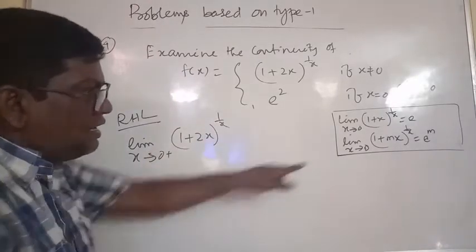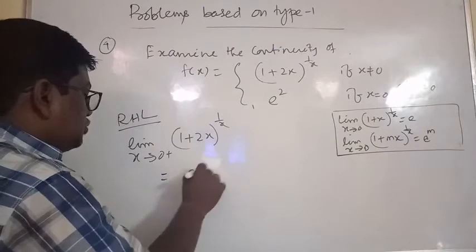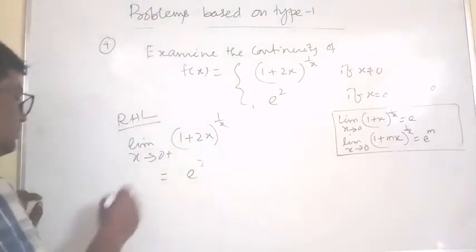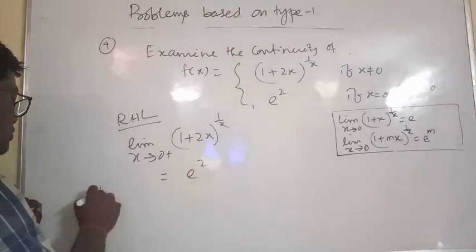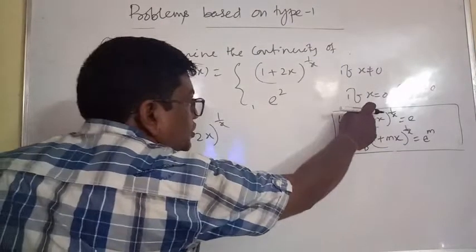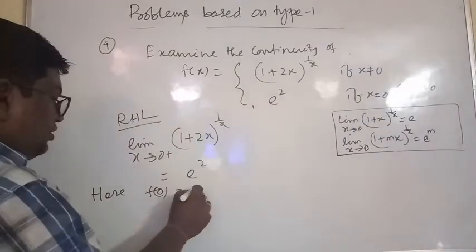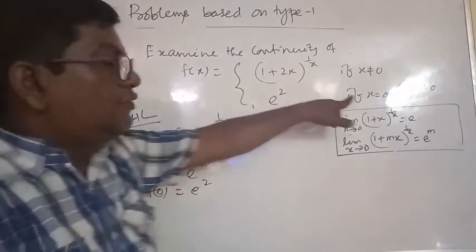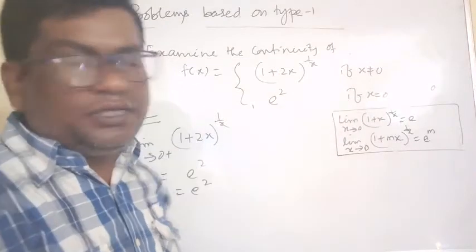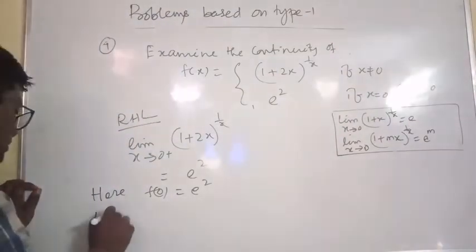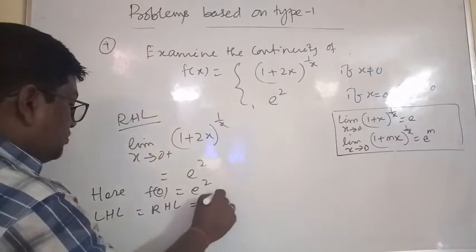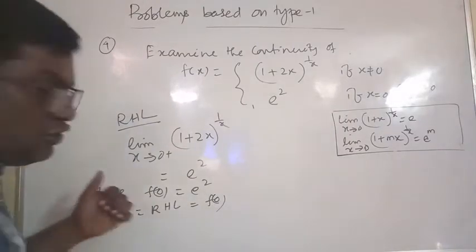By formula, this is equal to e square. And here f of 0 is equal to what? If x is equal to 0, then it is e square. This is the functional value. Where equal sign is present, we can find the function value from this point. So LHL is equal to RHL equal to f of 0, having value e square.